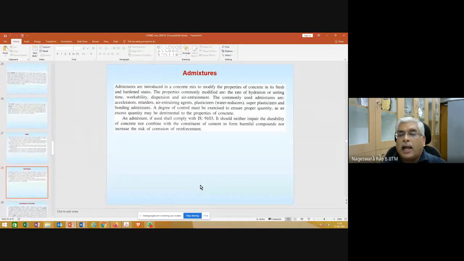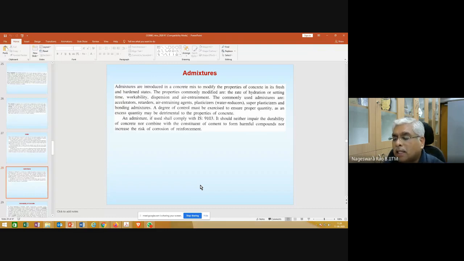Admixtures. Admixtures are introduced in a concrete mix to modify properties of concrete in its fresh and hardened states. What kind of properties? Properties commonly modified are rate of hydration.